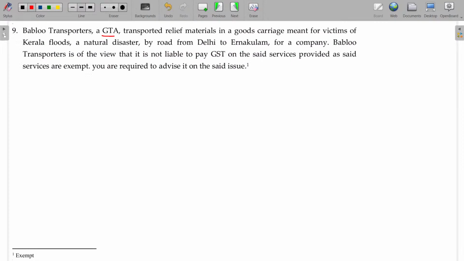Bablu Transporters, a GTA, transported relief materials in goods carriage meant for victims of Kerala floods, natural disaster, by road from Delhi to Ernakulam. Bablu Transporter is of the view that it is not liable to pay GST on the said services provided as services are exempted. What is that? Okay. In that, R represents what? Relief material. So, exempt.